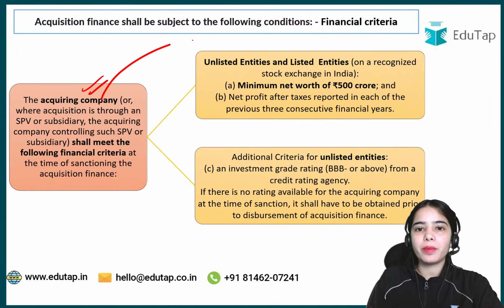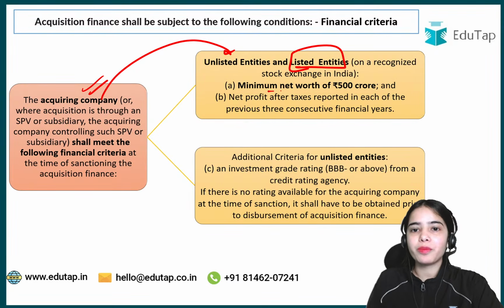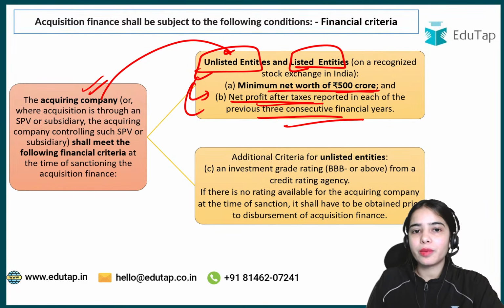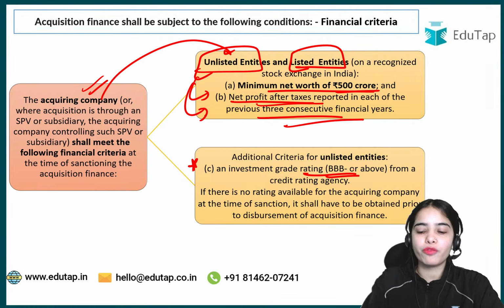So the acquiring company, if it is listed, must have a minimum net worth of 500 crores and net profit after taxes for 3 consecutive financial years. In the case of an unlisted entity, the same rules will be followed, but one additional criterion is an investment grade rating of BBB minus or above.